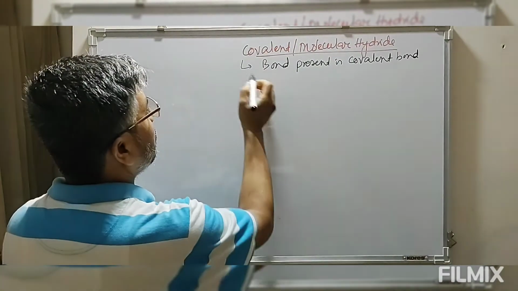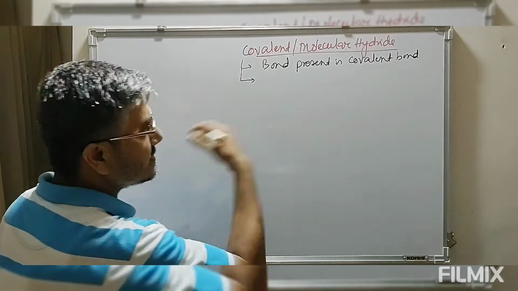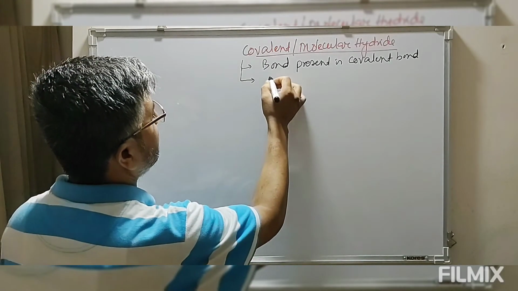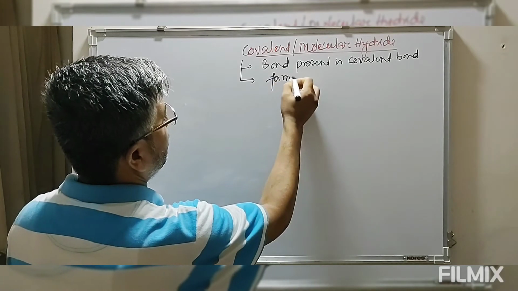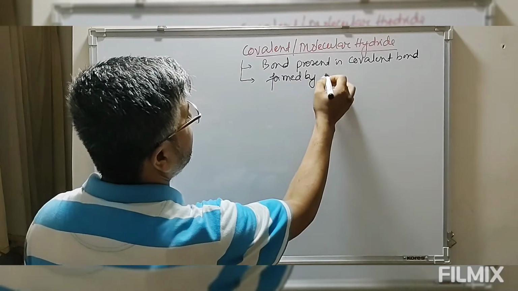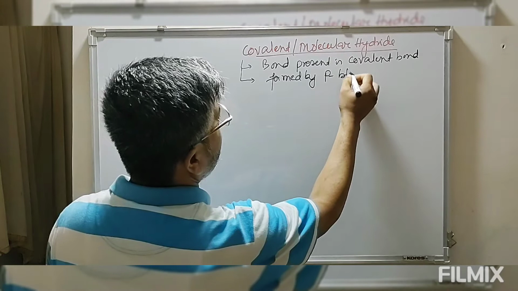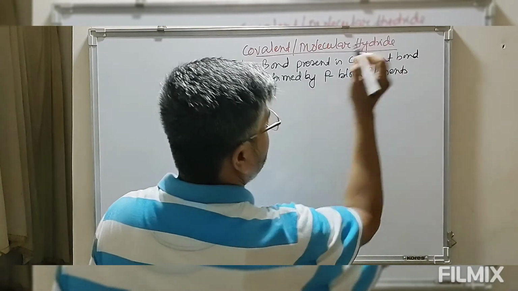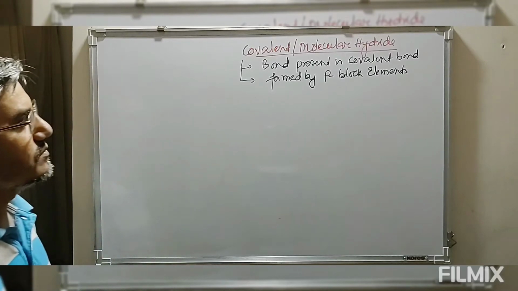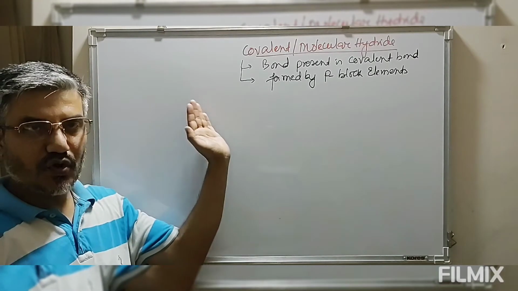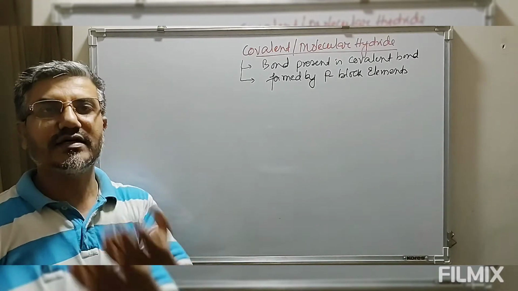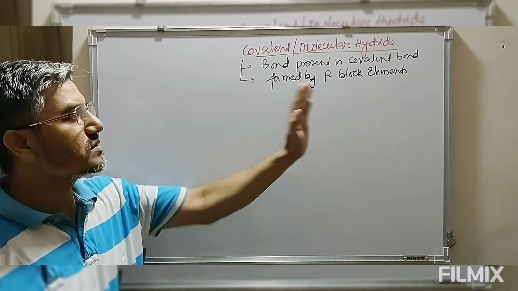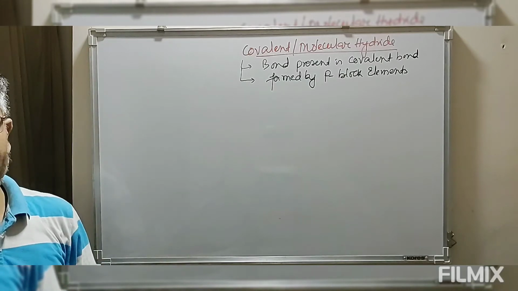These covalent or molecular hydrides are formed by p block elements. So p block elements form this molecular hydride, whereas s block elements, that is alkali and alkaline earth metals, form ionic hydride.